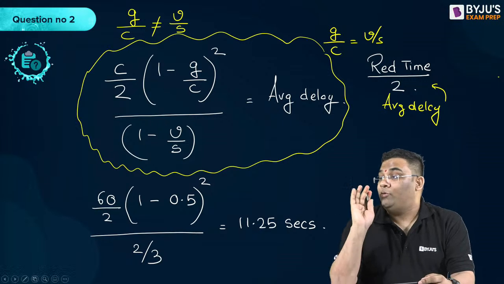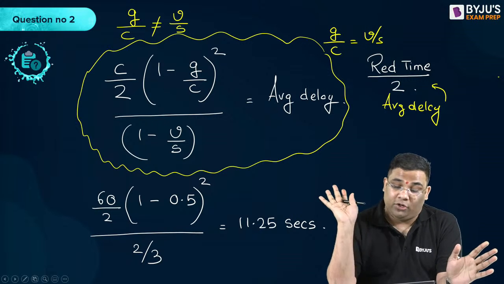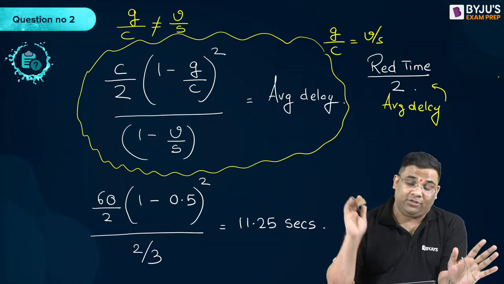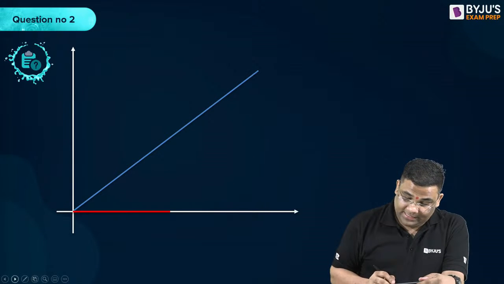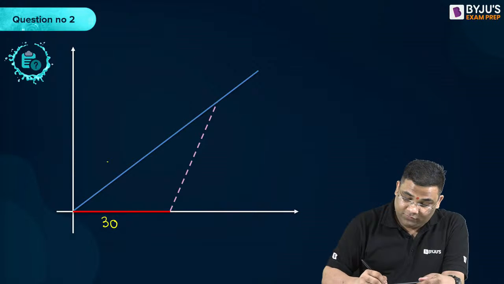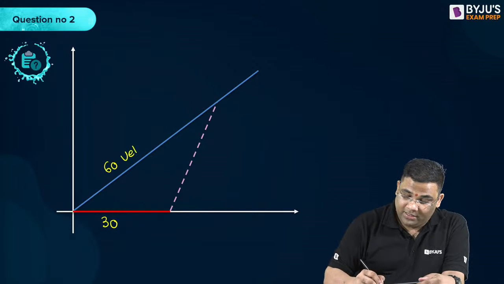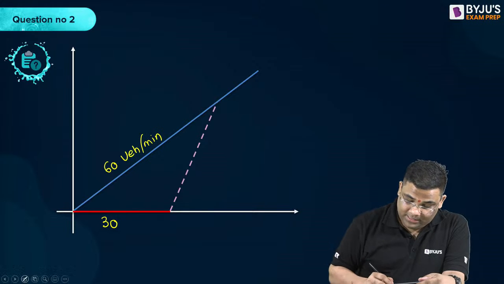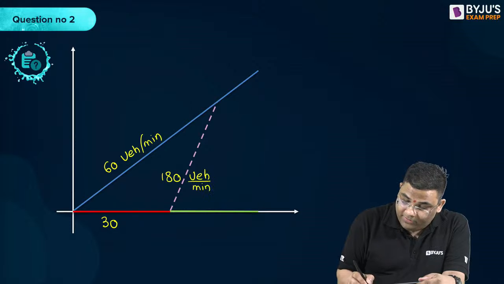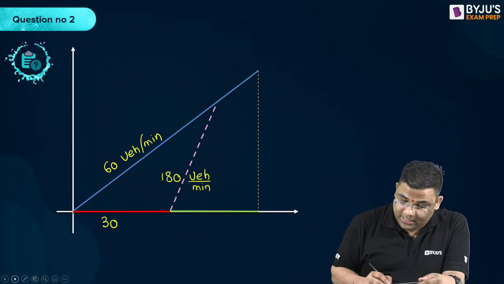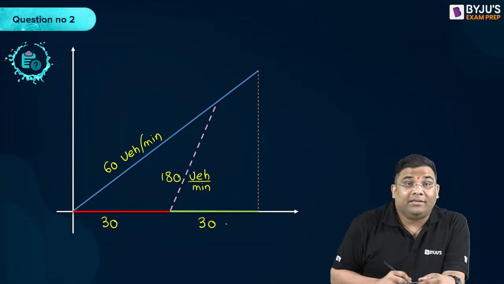Understood? So we solved 2 questions and we understood this concept. Now you will never commit mistakes on this. So I'll just tell this in a fast way. This was 30 seconds, right? This was 60 vehicles per minute, right? This was your 180 vehicles per minute, right? And this was also 30 seconds, right?